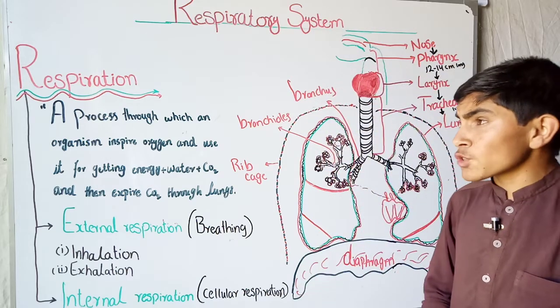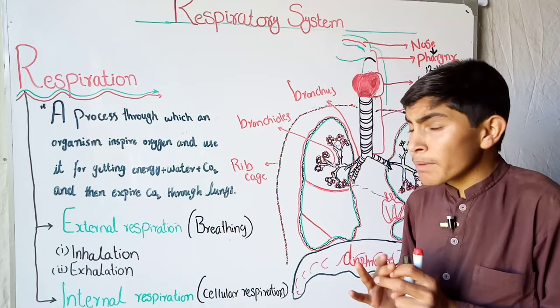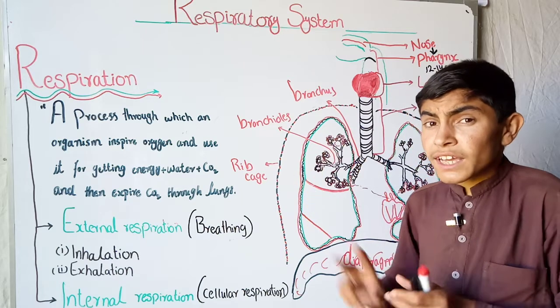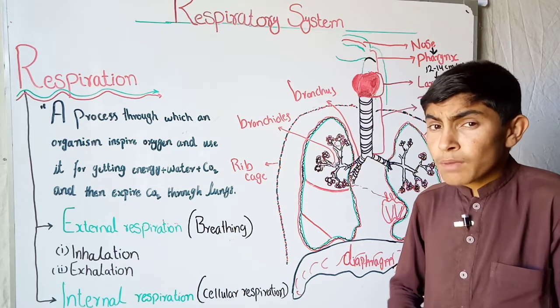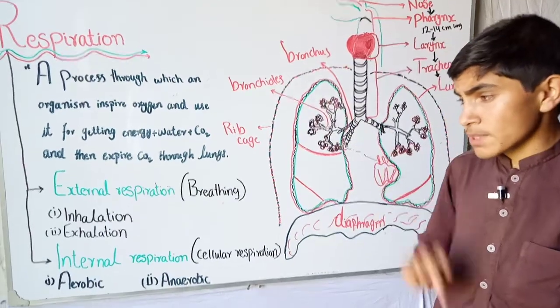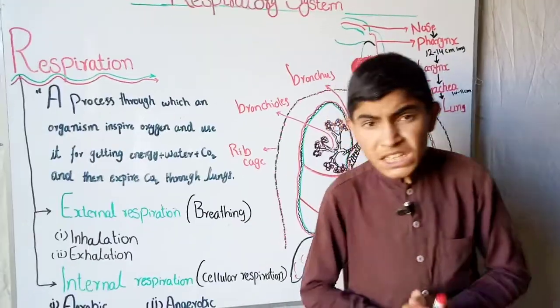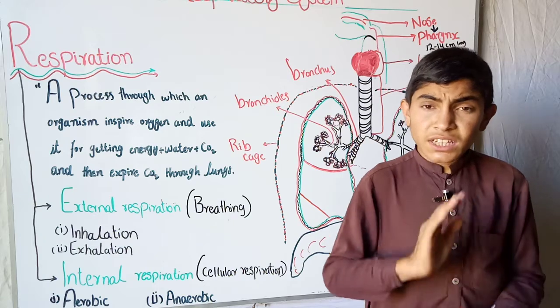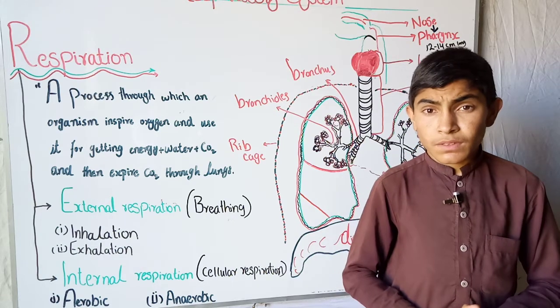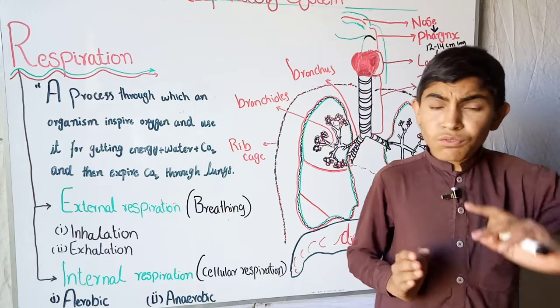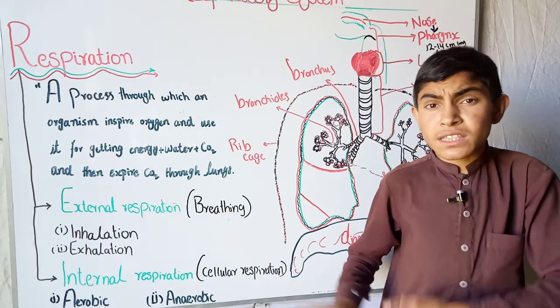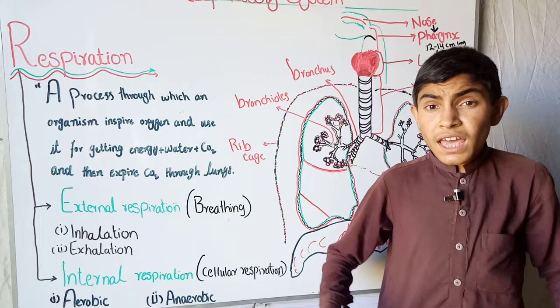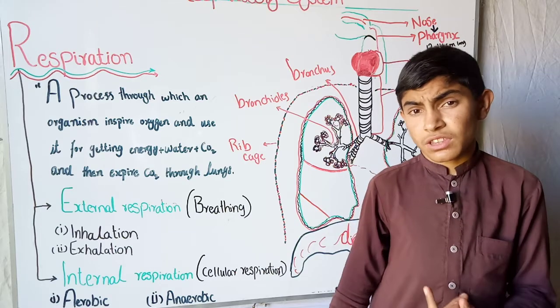So actually, on the basis of this definition, respiration can be categorized into two main types. One is external respiration, and the second is internal respiration. In general terms, external respiration is breathing, which is inhalation and exhalation.